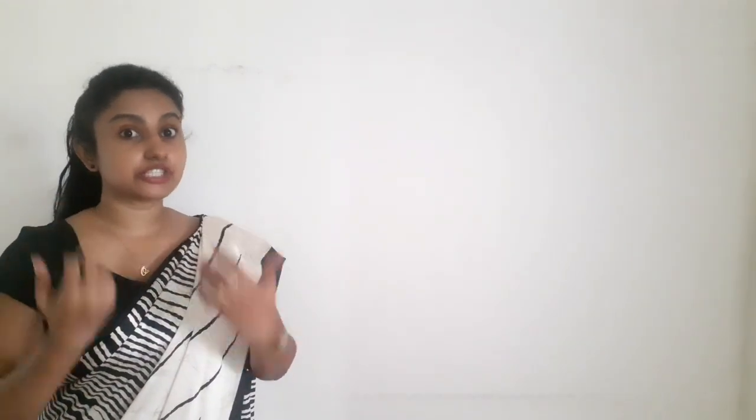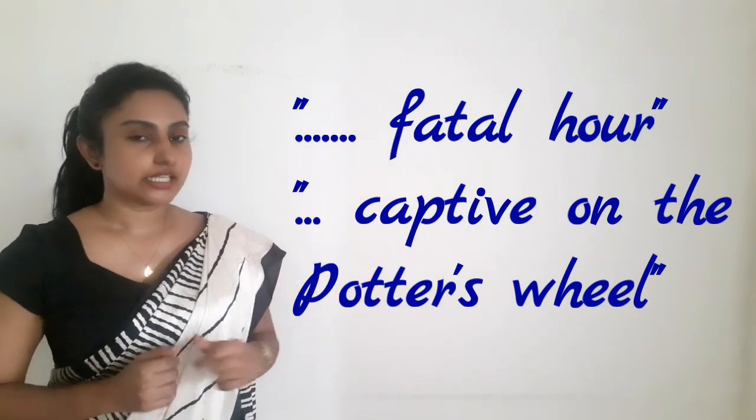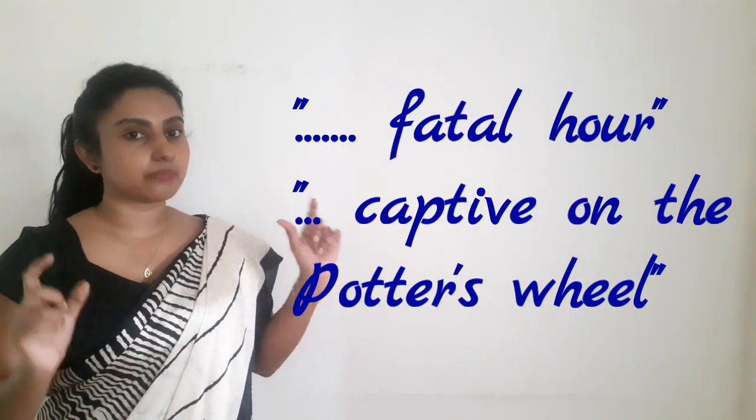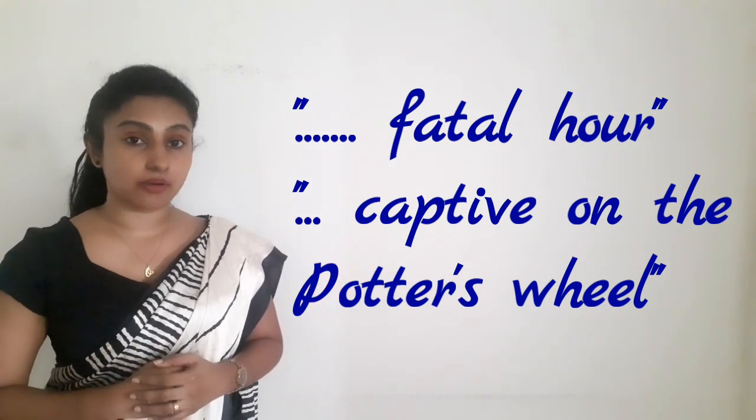And you may remember that the goblet itself tells that it was a fatal hour. That phrase is really important when you talk about the sufferings of the goblet.